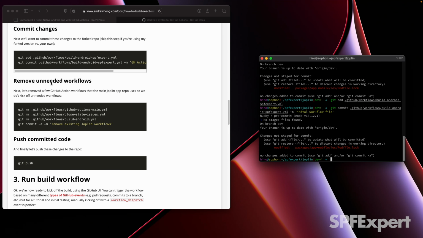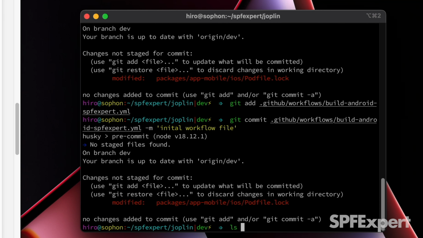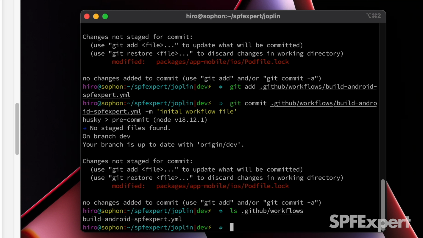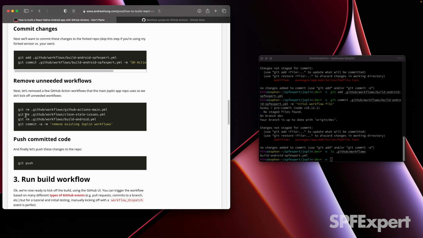So you can see out here that there are the unneeded workflows, and one of the ways to verify this is you would just go out and list off the .github workflows folder and see what's in there. You can see right now for my particular installation, it's just the SPF expert version. But from the actual main repo, you can see that they'll have a GitHub Actions main, close stale issues, and build Android YAML. So I just use the git rm or git remove command, and then make a commit, and then again, push all of those out to the repo so everything's sitting up in GitHub ready for you to kick things off.